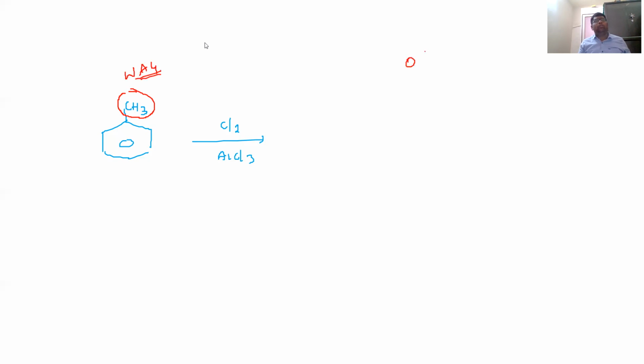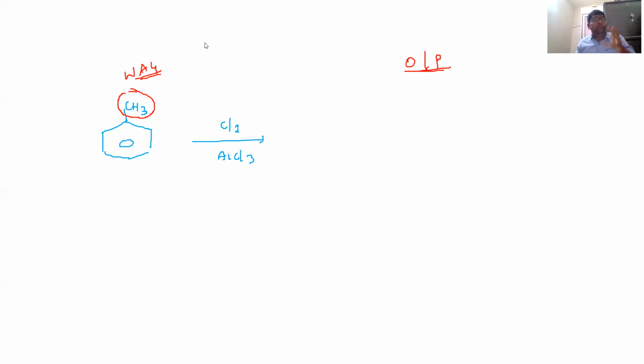Here, this is toluene. Toluene means methyl benzene. This toluene will be treated with chlorine in the presence of AlCl3. What type of product is mainly formed, whether para or ortho? There are only two possibilities, because this is a weakly activating group, moderately or weakly activating group. Definitely ortho and para products will be formed. No meta.